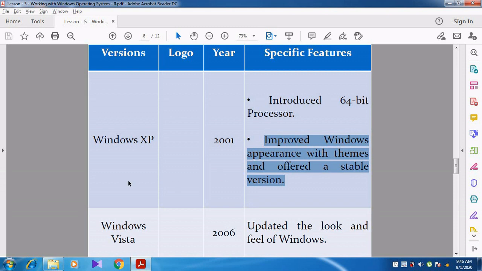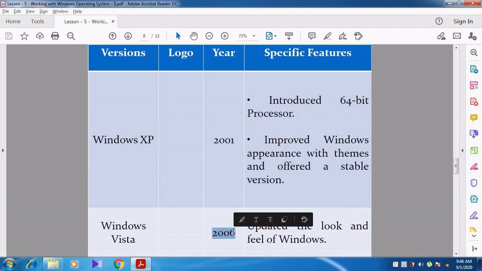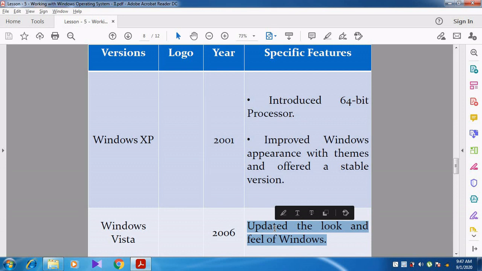And then Windows Vista. Most of you might not know about this because it is not a popular operating system. It was developed but it was a failure, because Windows Vista does not support all the softwares. When we compare with Windows XP, Windows Vista does not support all the softwares. It was developed in the year 2006, and it updated the look and feel of Windows. Some of the themes, the appearance, everything